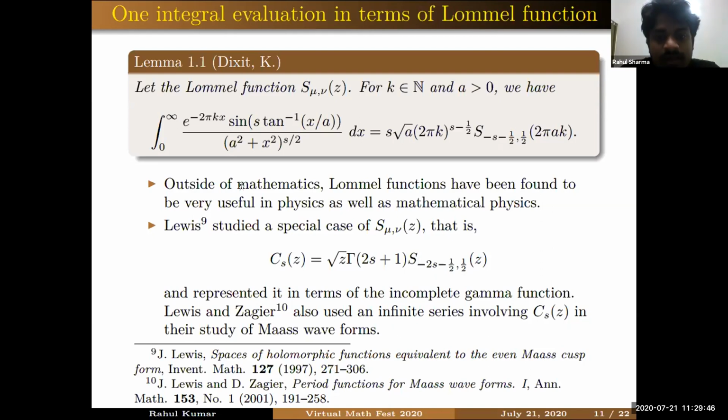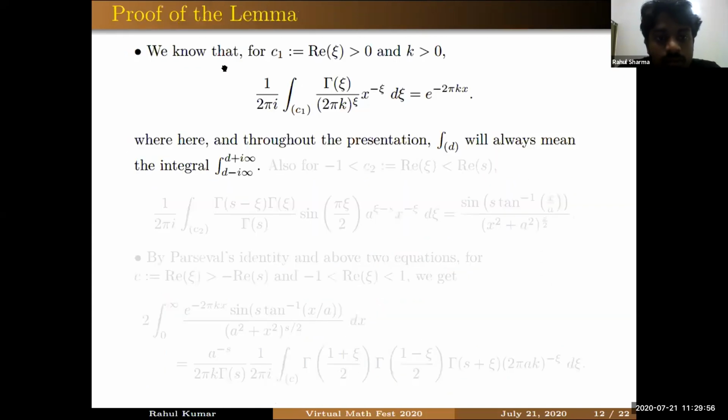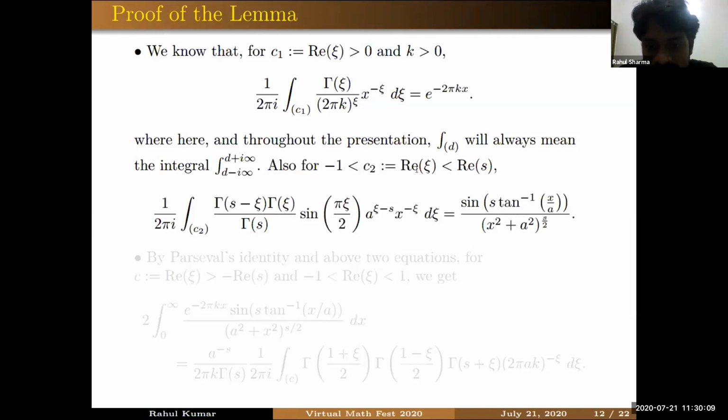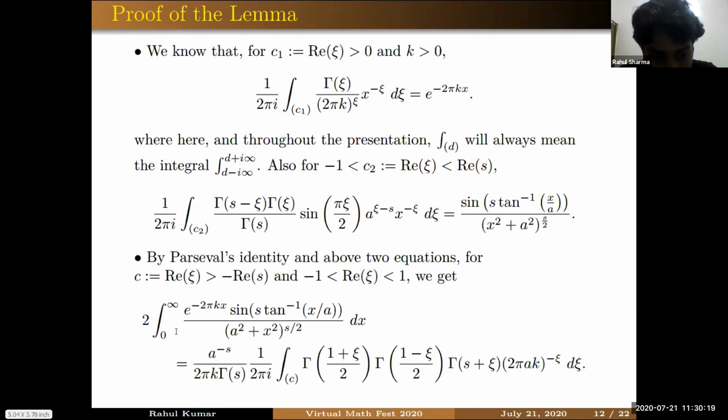Moving forward, let me now give you a little proof of this lemma, which is not that straightforward, but can be proved using the Cauchy residue theorem. This is the well-known inverse Mellin transform representation for the exponential function. By this notation, we mean this line integral in the complex plane. And for this range of xi, we have this well-known result from the literature also. If you use Parseval's identity for these two identities, we will have our integral that we want to evaluate in terms of this line integral.